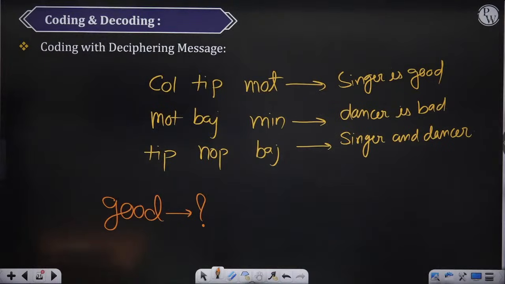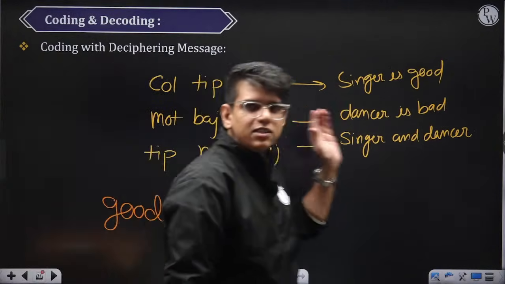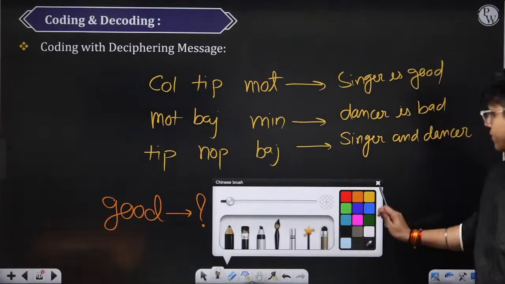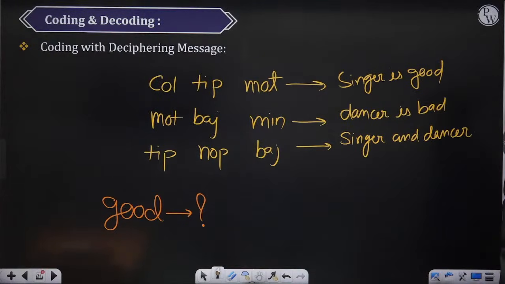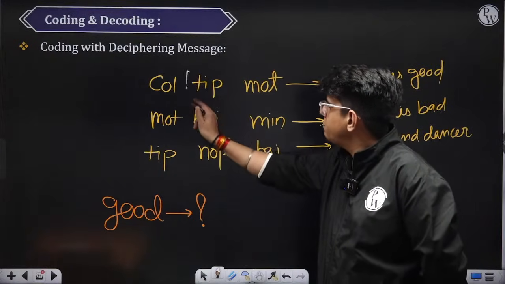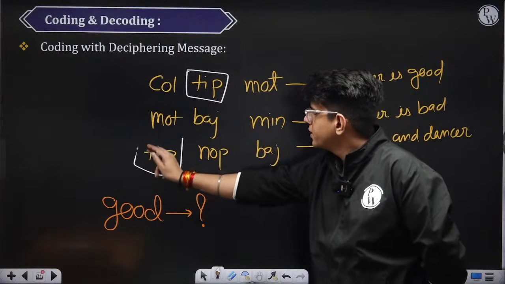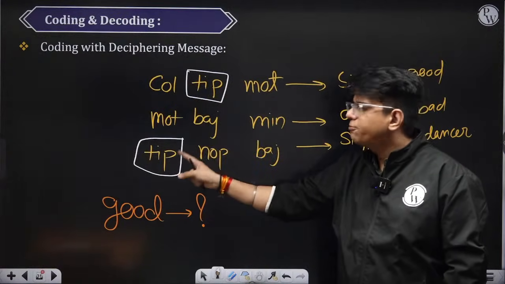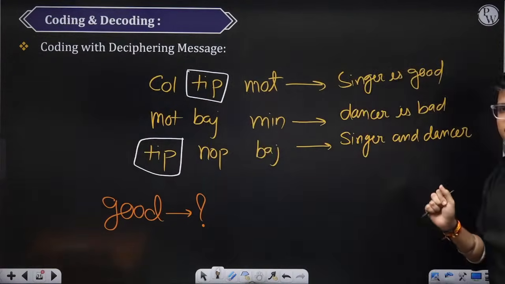ठीक है, कॉल, टिप, कॉल, मोट सब अलग अलग आंसर कर रहे हो. ट्राई करो खुद से एक बार. कैसे करोगे? Try to find the common things between different sentences. Suppose you can find only one thing common between statement 1 and the last one. So basically tip in the first line is same as tip here, right? On the left hand side, in the first line and in the third line, there is only one common thing.